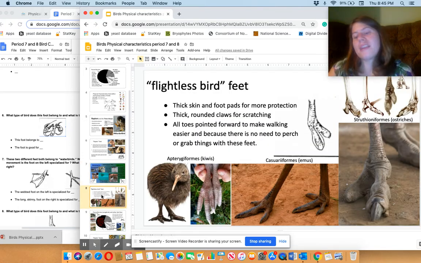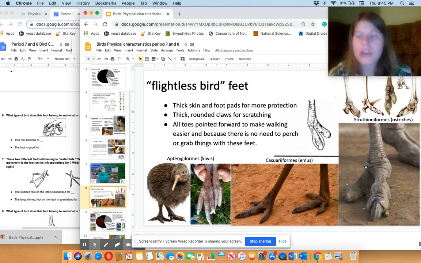These feet are pretty amazing as well. These are feet meant for walking. They are not meant for grabbing, and as such, you have tough pads of the foot, thick skin for protection, and you have rounded claws for scratching at the dirt, not for stabbing prey. You can see that in these various birds.